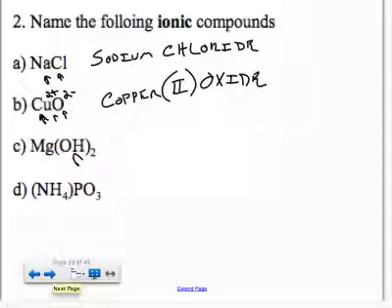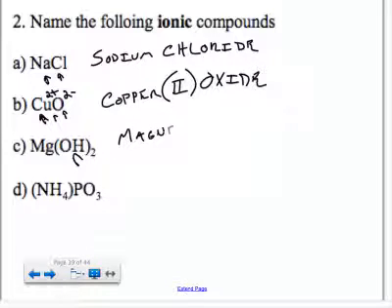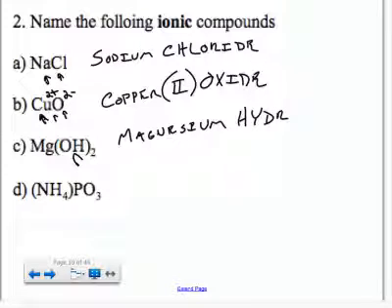Magnesium, and then OH is hydroxide. Whenever you've got a polyatomic ion, you don't change the name. You just use the name of the polyatomic ion, whether it's phosphate or hydroxide or carbonate. Okay, so magnesium hydroxide, again, no prefixes in ionic compounds.